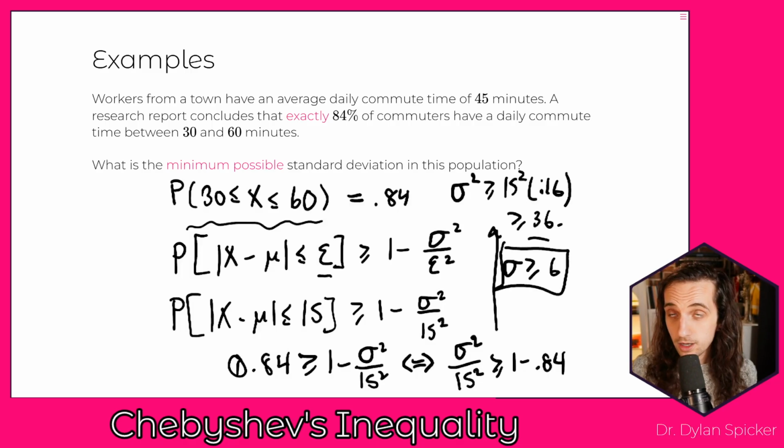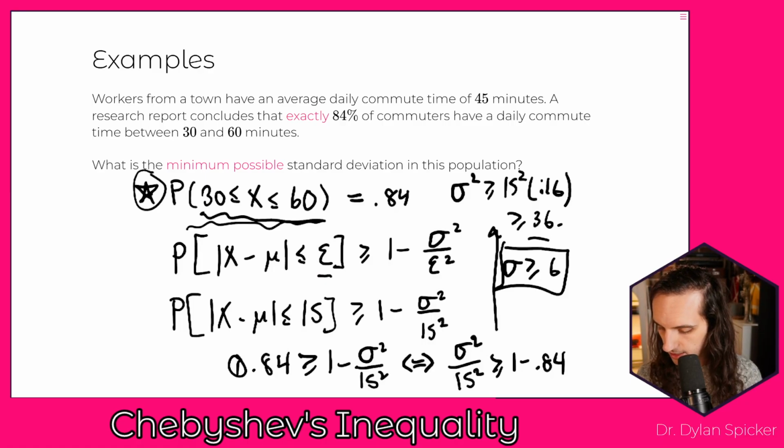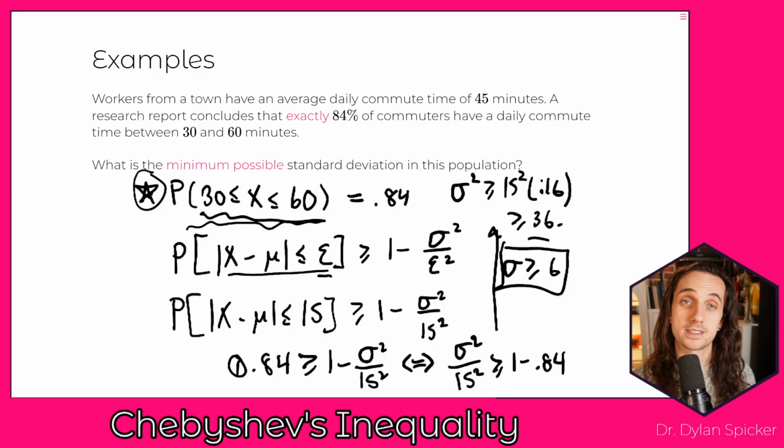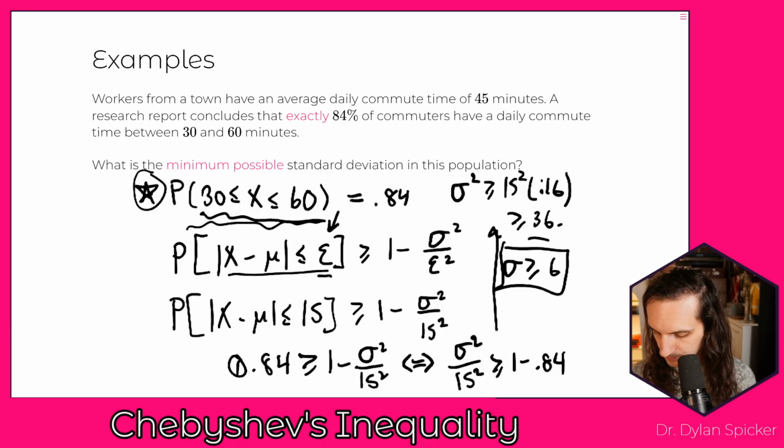Okay, and so to walk through this again, because there's a lot going on here, we're given this piece of information right here. We're told that this probability is exactly 0.84. And we can say this is actually an event of the form |x minus mu| being less than or equal to epsilon. And what is epsilon in this case? Epsilon here has to be 15 because 30 is 15 below our mean, 60 is 15 above our mean. And so we can write that as |x minus mu| being less than or equal to 15.